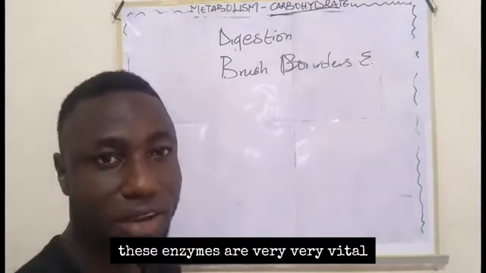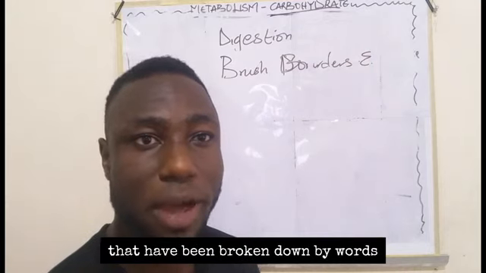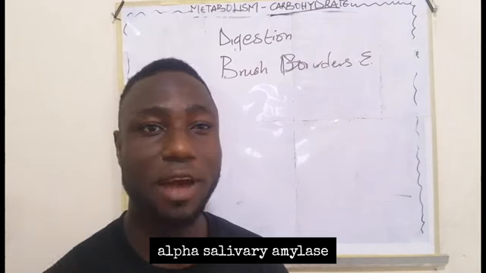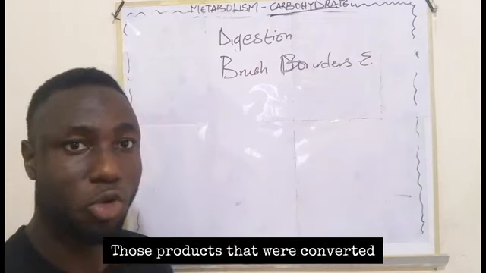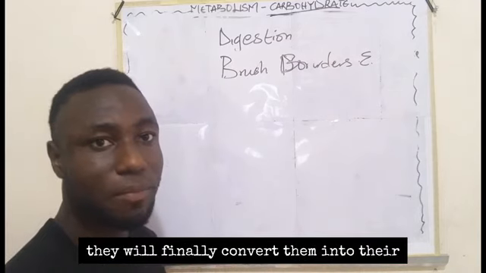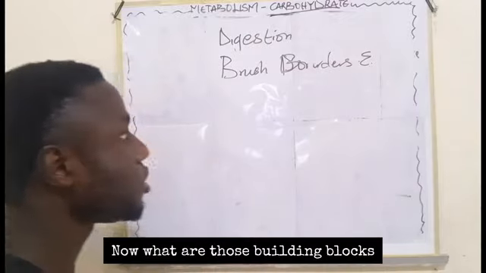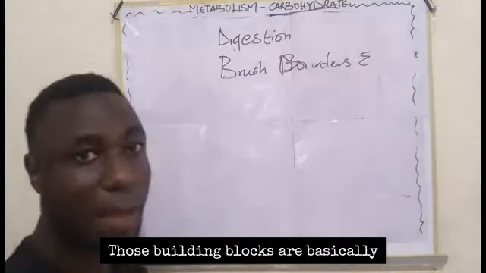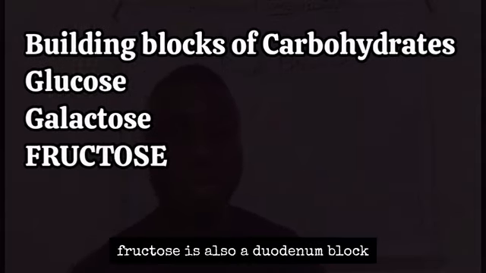Now these enzymes are very, very vital because you know why? They convert those products that were broken down by alpha salivary amylase and alpha pancreatic amylase into their various building blocks. Now what are those building blocks? We have glucose, we have galactose, and we have fructose. Fructose is also a building block.